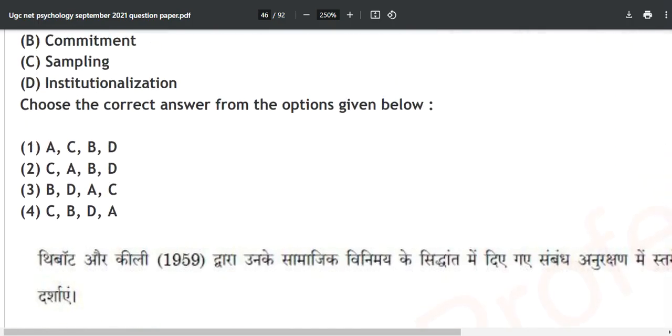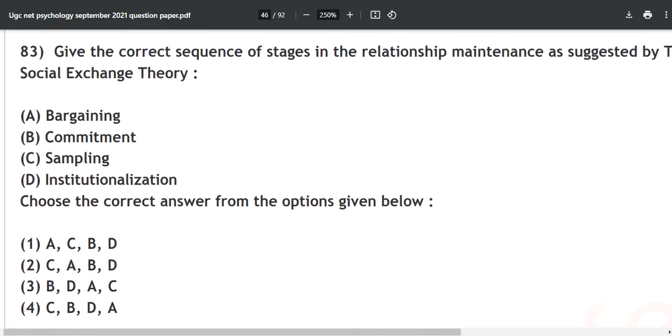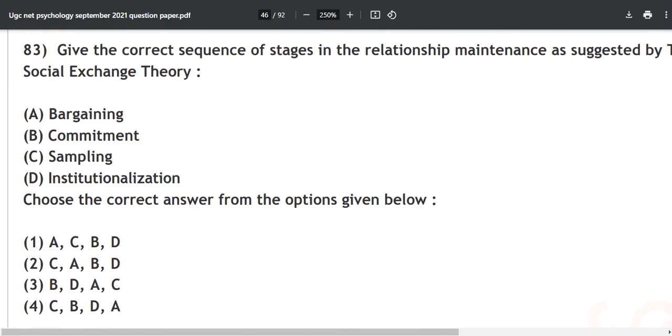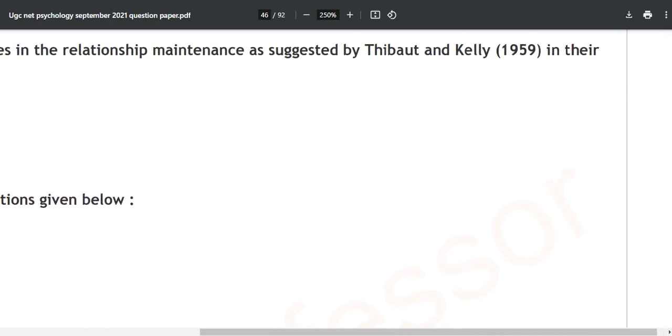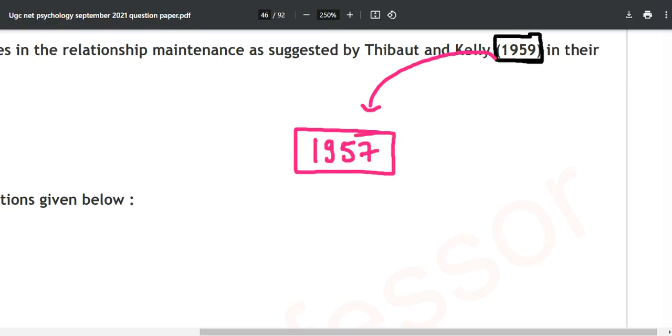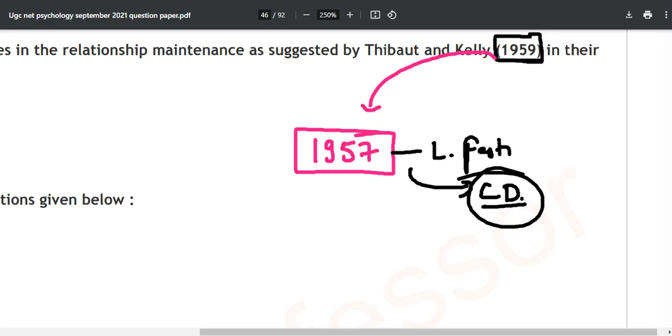See, this question was repeated in the recent exam. What you need to understand over here is: give the correct sequence of stages in relationship maintenance as suggested by Thibaut and Kelley, 1959. Now you will start developing some chronology as you finish this complete series. Why? Because this is the year 1959. Just 2 years before, in 1957, who came into the picture? Leon Festinger. Leon Festinger proposed cognitive dissonance theory, the whole thing about $20 and the $1 experiment.